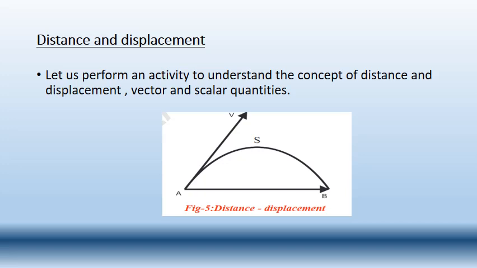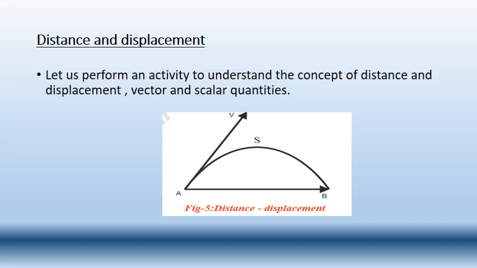Okay, so S represents the distance, and ASB is the distance that has been traveled by the ball. Next, let us understand the displacement. What did we mention there? Displacement. The main thing you have to understand is distance is a scalar quantity, whereas displacement is a vector quantity. In the previous slide we learned a scalar quantity needs only magnitude, the value is enough, whereas a vector quantity needs both value and direction.